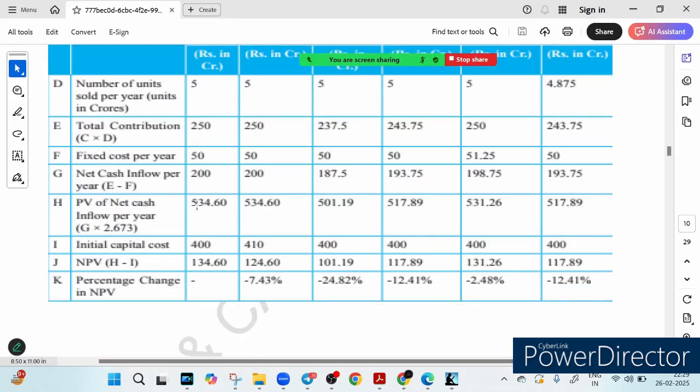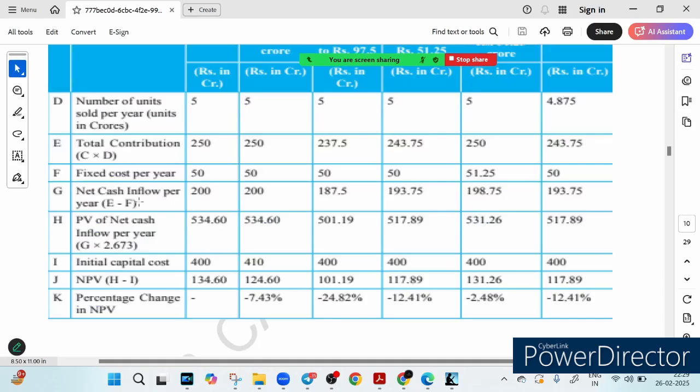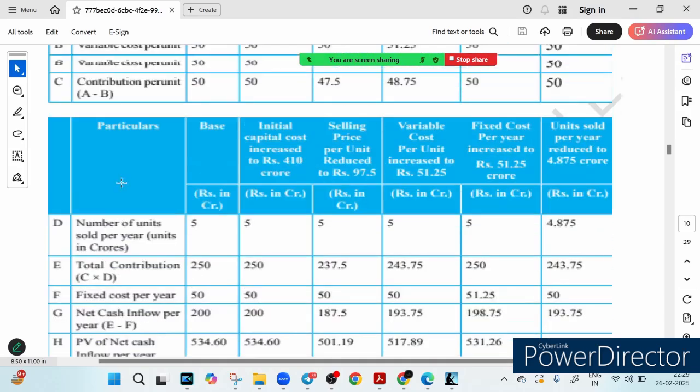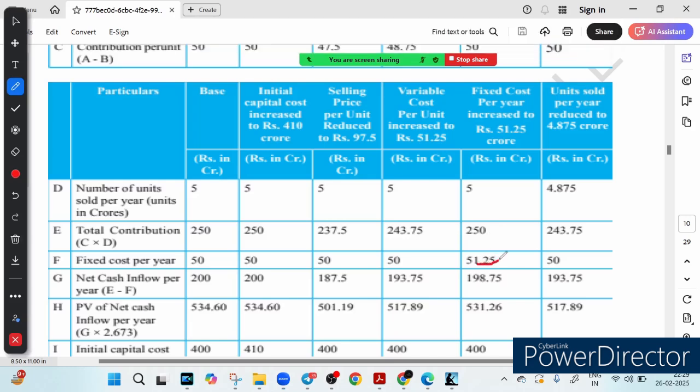And what is the fixed cost? We have seen the number of units sold per year, right? And what is the fixed cost per year? Fixed cost per year gets affected only in this particular column, in this particular element, when the fixed cost increases to this one, the rest remain the same, right? And what is the net cash inflow? We have to subtract this fixed cost, so we have subtracted this, this, and this, and these are the values we get after subtraction, right?